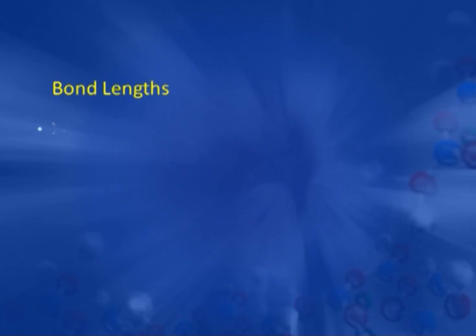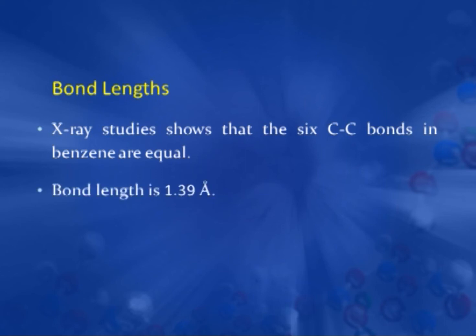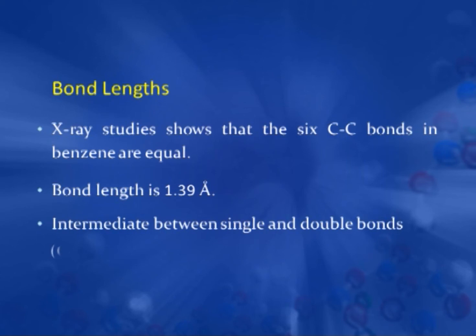Further evidence came from X-ray analysis, which gives the bond lengths. X-ray studies of benzene show that all the 6 carbon-carbon bonds in benzene are equal, and the bond length is 1.39 angstrom. This bond length is in between a carbon-carbon single bond length, which is 1.53 angstrom, and a double bond length, which is 1.34 angstrom.